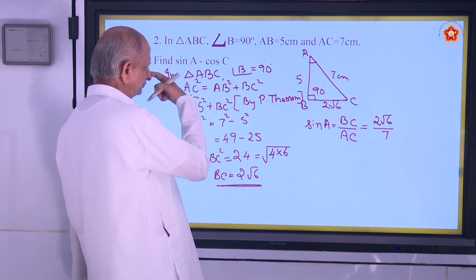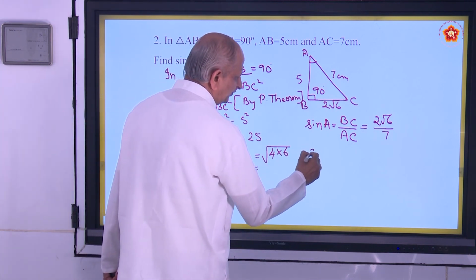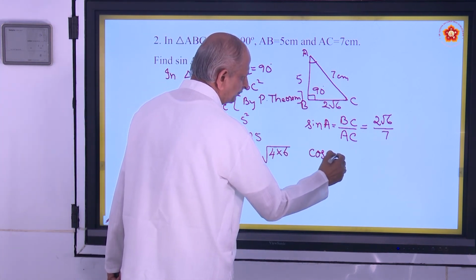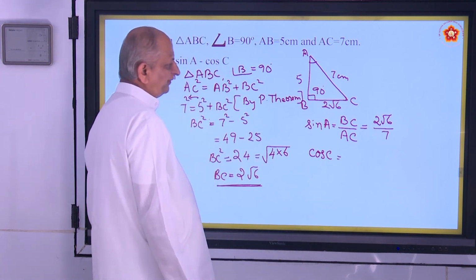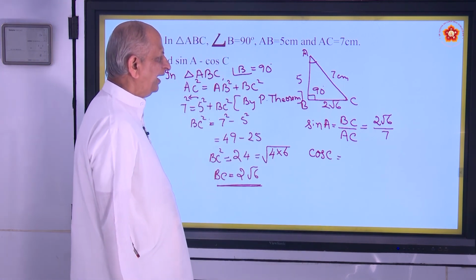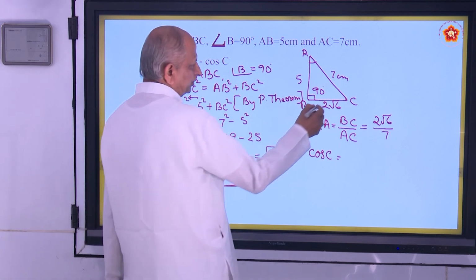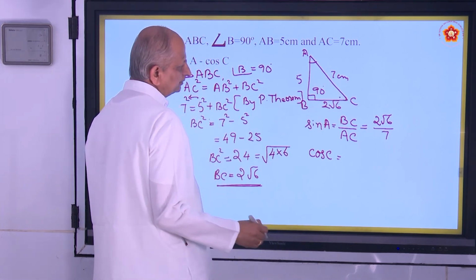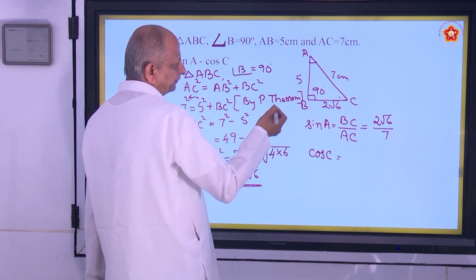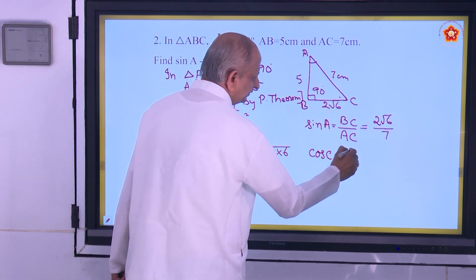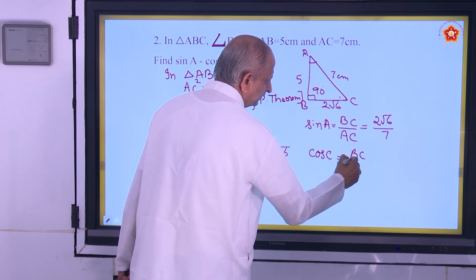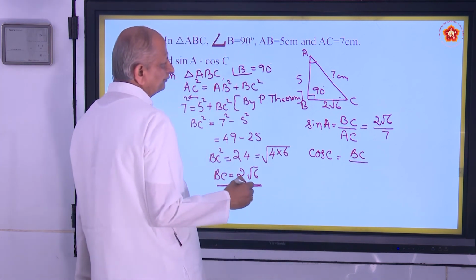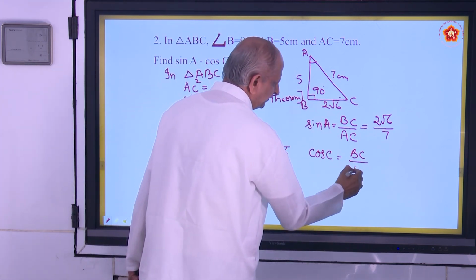That is sine A. And what is cos C? Cos of an angle is adjacent side by hypotenuse. So here is C, the adjacent side is BC, and the hypotenuse is AC.